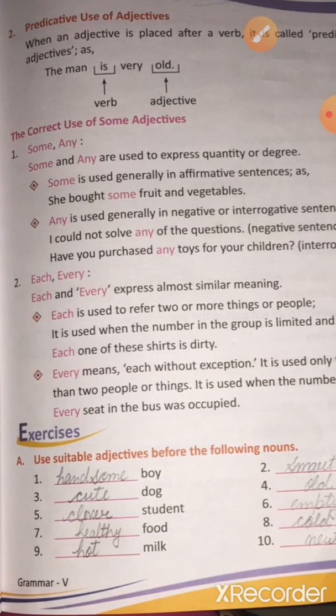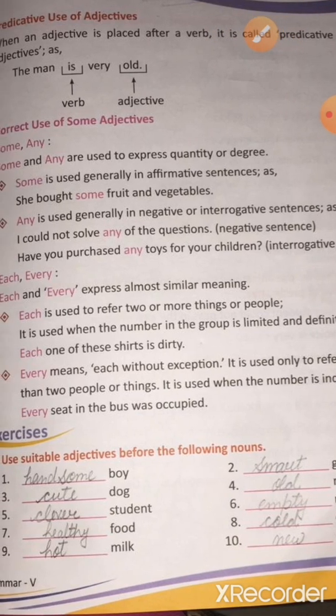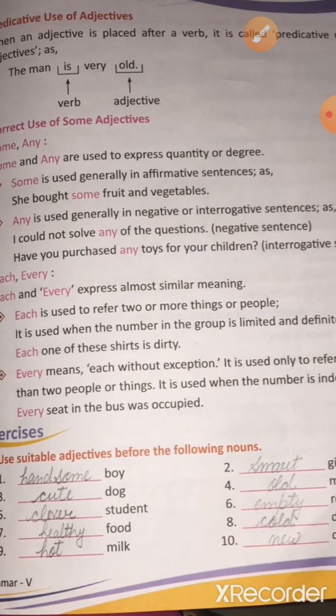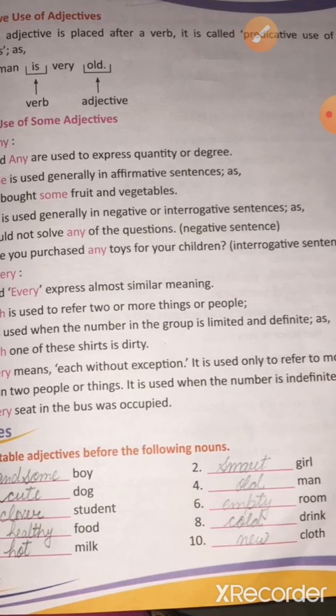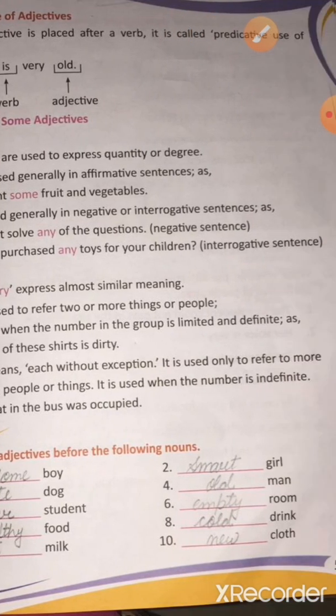Now come to exercise A. Use suitable adjectives before the following nouns. So you can see the first one, boy, before boy. It is not mandatory that you write these adjectives only. You can write your own also. Maybe in live class, ma'am will give you different ones. So anything you can write. We are not bounding you to write these only. You can explore other words also. So, for example, handsome boy, smart girl, cute dog, old man, clever student, empty room, healthy food, cold drink, hot milk, new cloth.